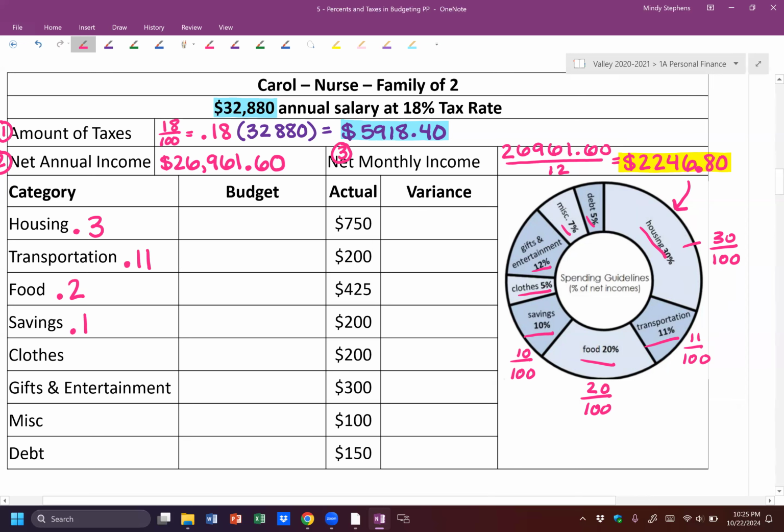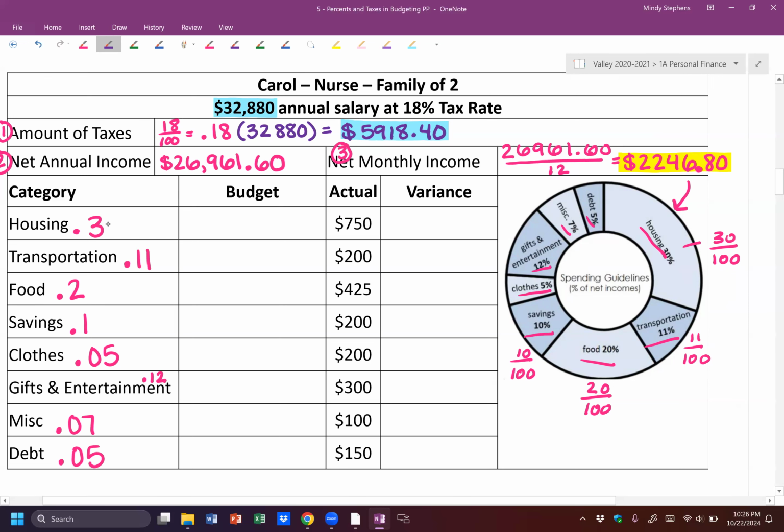Same thing with clothing. So 5 divided by 100 gives me 0.05. Gifts and entertainment, 12 divided by 100 gives me 0.12. Miscellaneous is 7, so divide that by 100, I get 0.07. And then debt is 5%, so that's going to give me 0.05. Then I'm going to take each of those numbers and multiply them by the net monthly income.